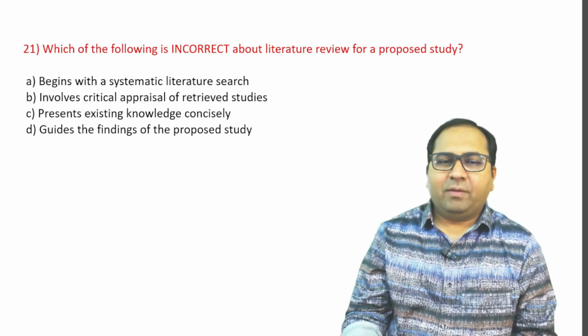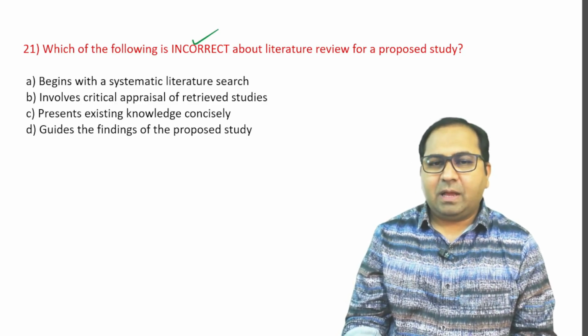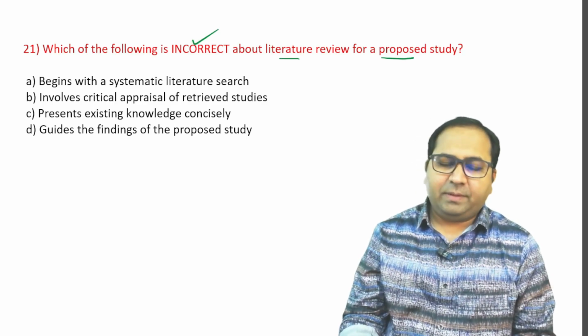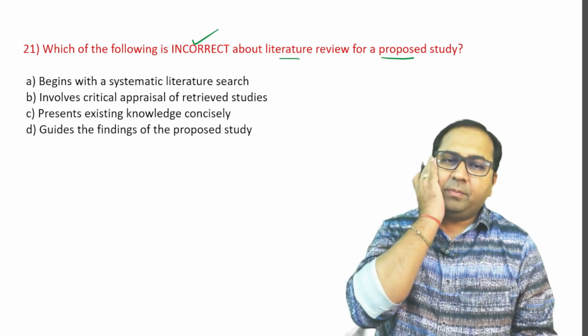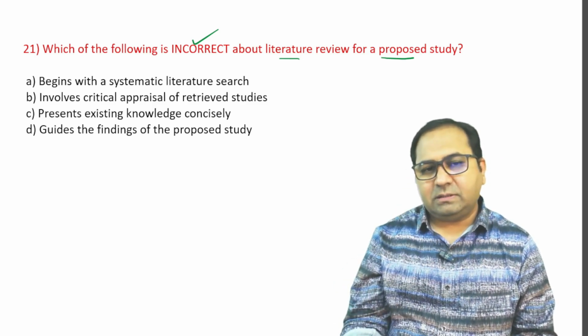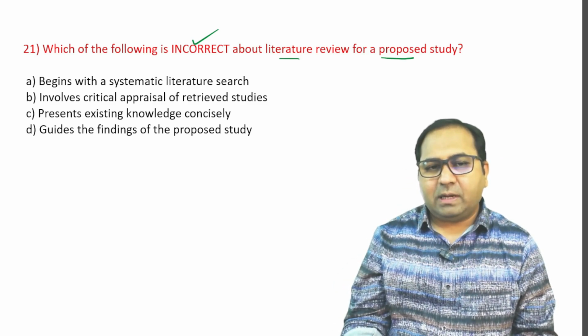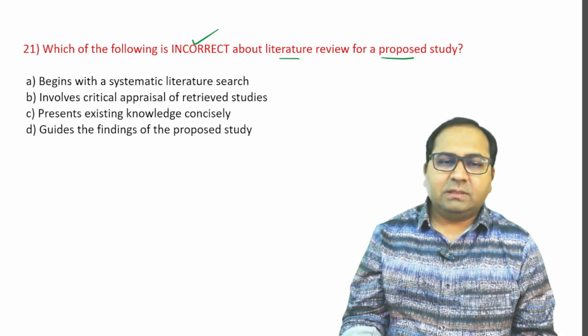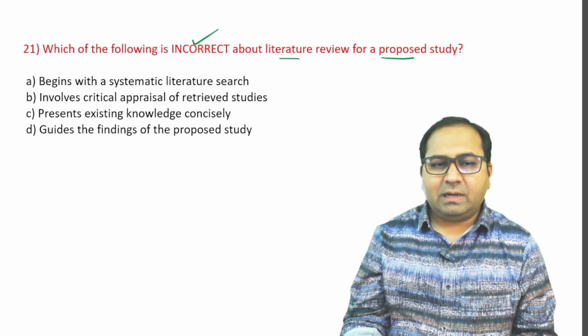Next question. Which of the following is incorrect about literature review for a proposed study? Options are A, begins with a systematic literature search. B, it involves a critical appraisal of retrieved studies. C, it presents the existing knowledge concisely. Or D, that it guides the findings of the proposed study.